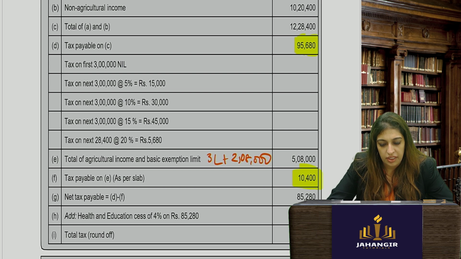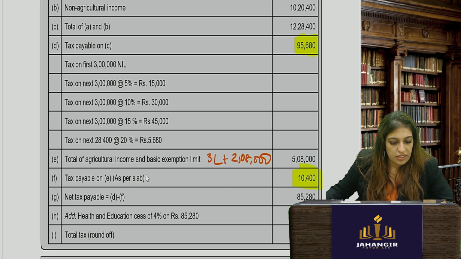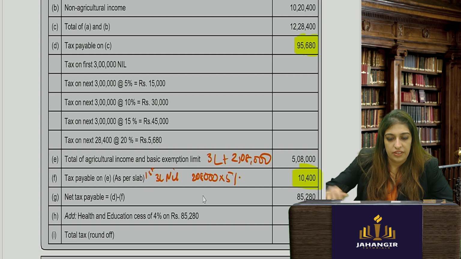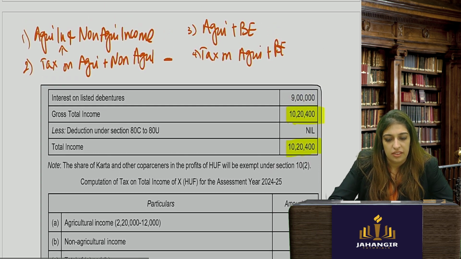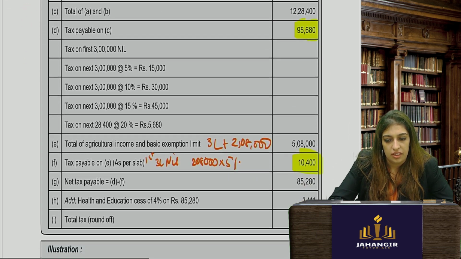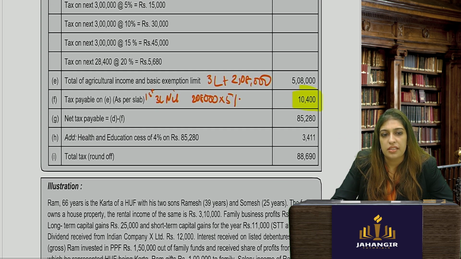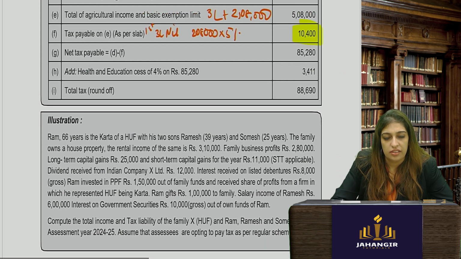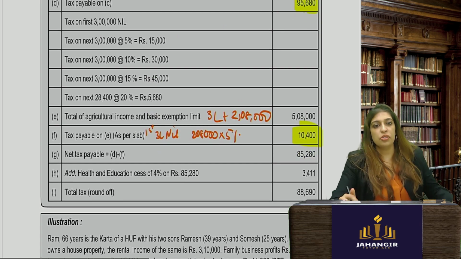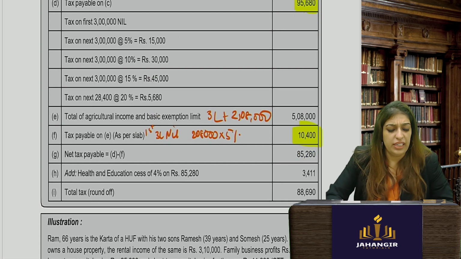That comes up to 10,400. How? First 3 lakhs is nil. So the remaining is only 2 lakh 8,000. That is 5%. Okay. You take the difference over here. 95680. You get 85280. Got it? Easy. It looks overwhelming, it's just long, but it's very easy.